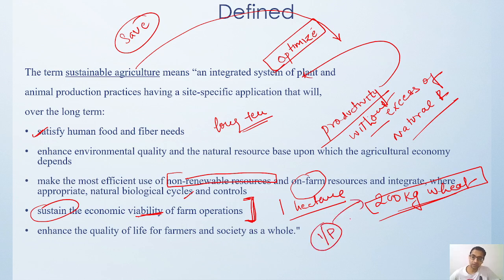If we are putting in too many inputs, then obviously the profitability goes down, because your input cost becomes much higher than the profit you are going to get. And then how can we enhance the quality of life of a farmer and of society as a whole? This is exactly how sustainable agriculture is defined.